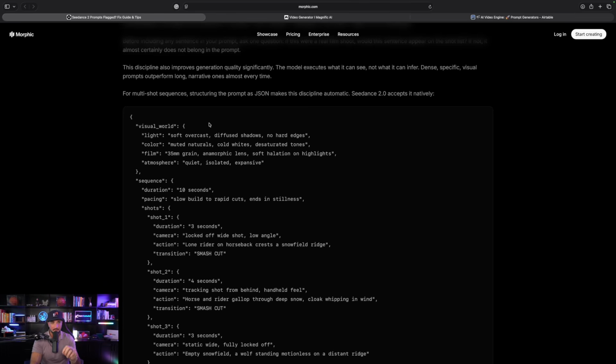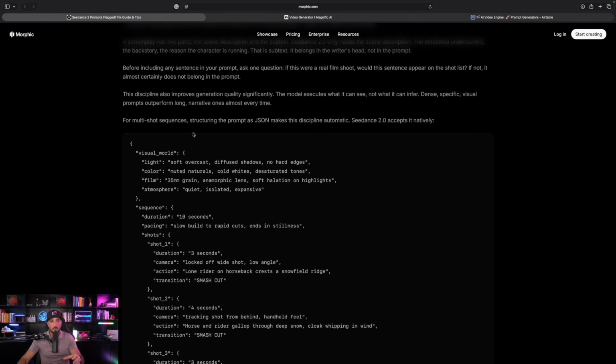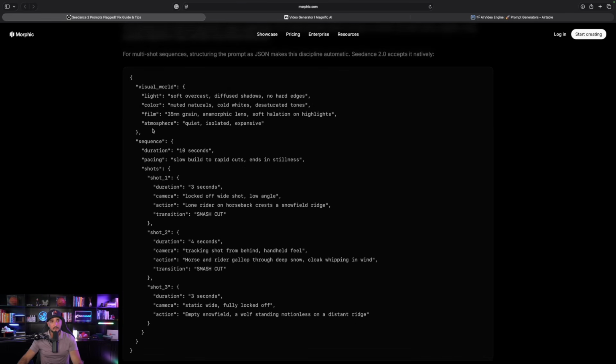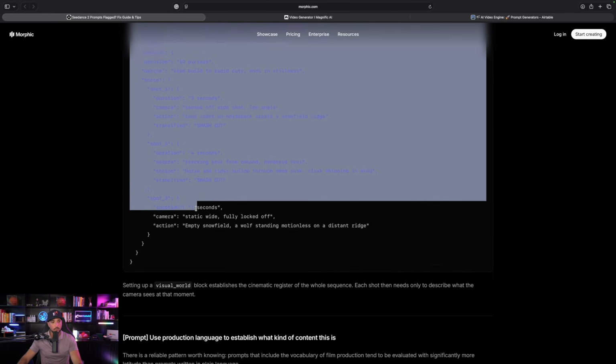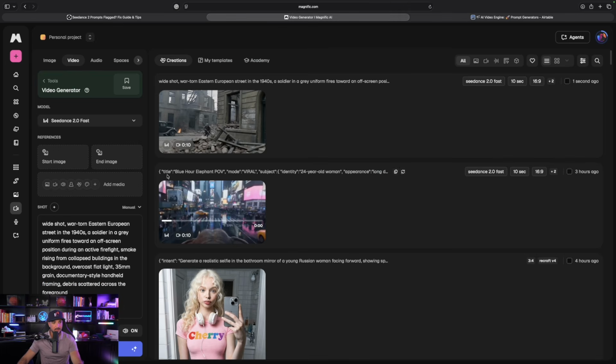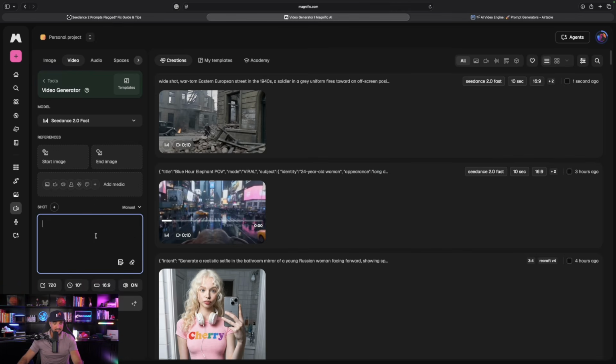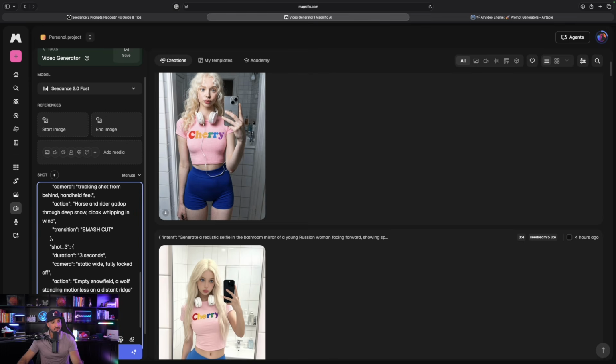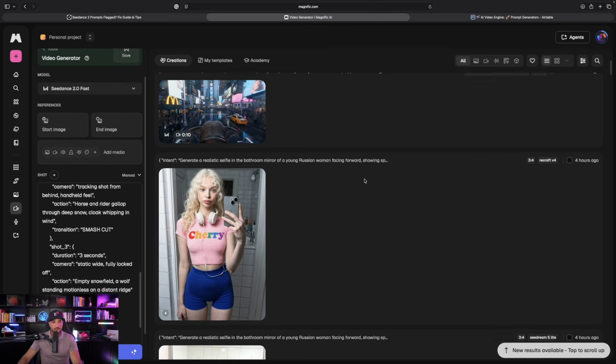And here is why this is going to be so important, because it's going to include all of the disciplines that makes the generation quality improved significantly. So just very quickly, I'm gonna go ahead and copy this full one right here, just to show you a quick example. We're also gonna generate this one. All right, let's come back over here, remove this one, and now paste this whole entire thing in and generate this one.